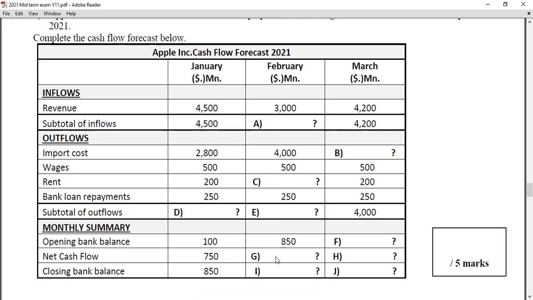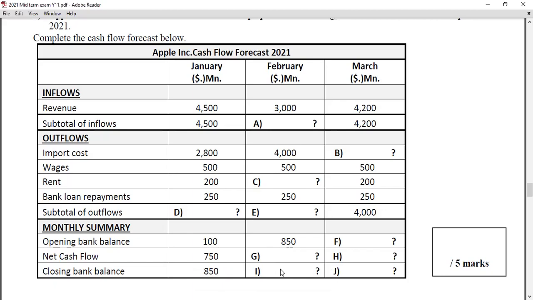Minus 1,950. And part I is the addition of the opening balance plus net cash flow. The value is 850 plus minus 1,950. The answer is minus 1,100. So I answer is minus 1,100. Some of you, I found out, without writing a minus, wrote a positive figure by just adding. So I deduct marks, because the negative sign has a meaning. Some people actually wrote in a bracket the negative 1,100 and positive 1,100.